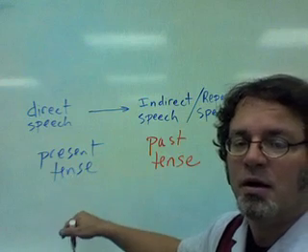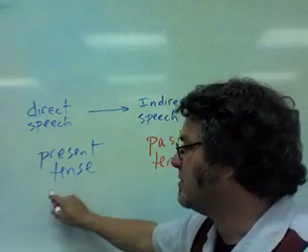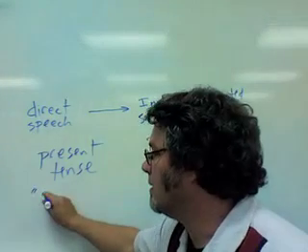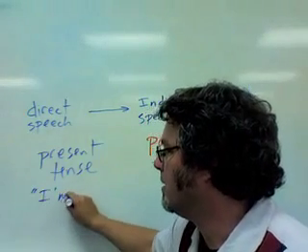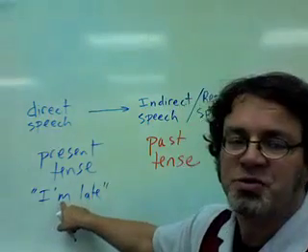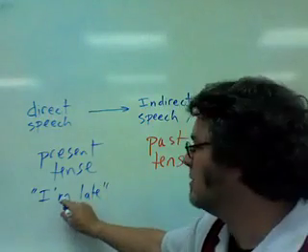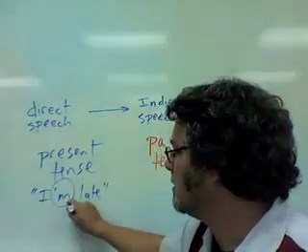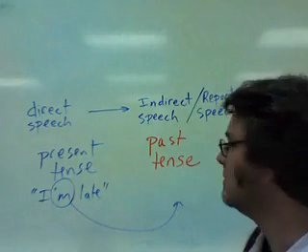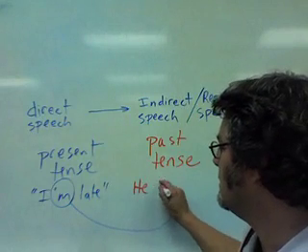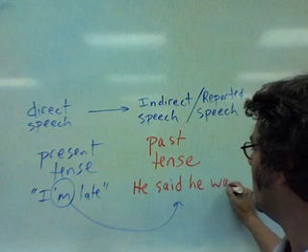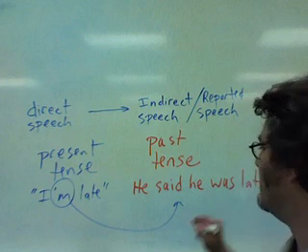So, as an example, if somebody says, "I'm late," all you have to do is change the verb be. Over here, when you describe it, he said he was late.